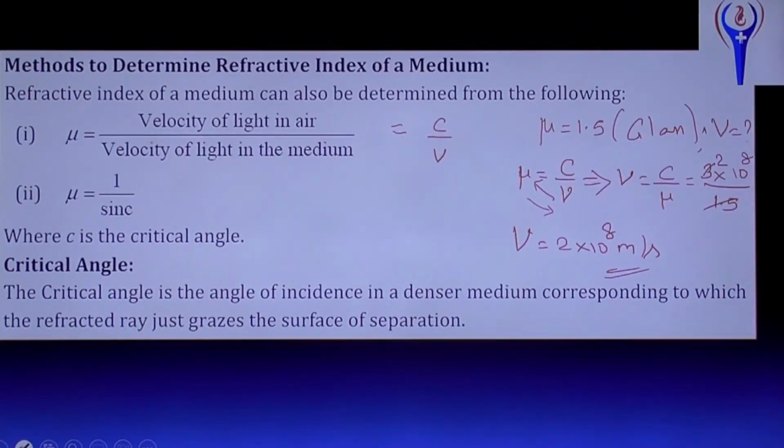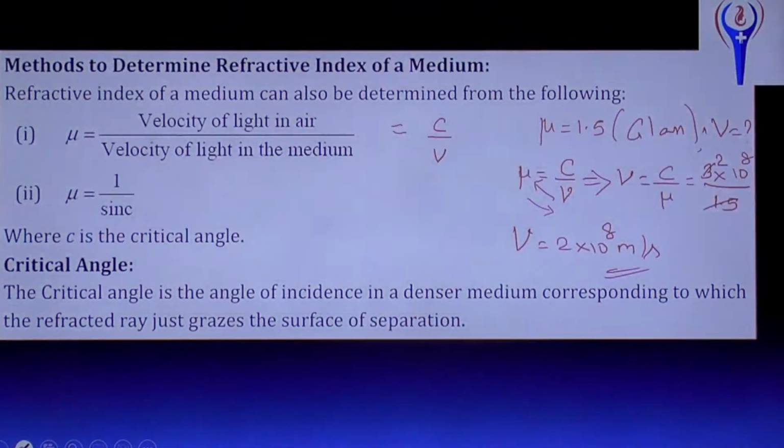Another definition: mu equals 1 by sin c. What does c mean? C is the critical angle. Where we use this: in optical fibers we use the critical angle.